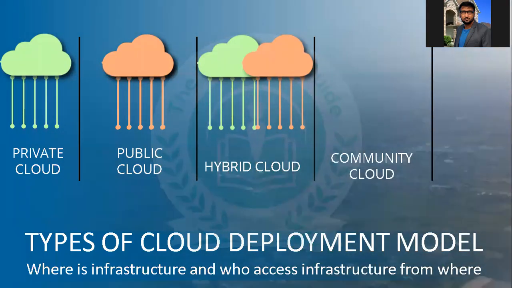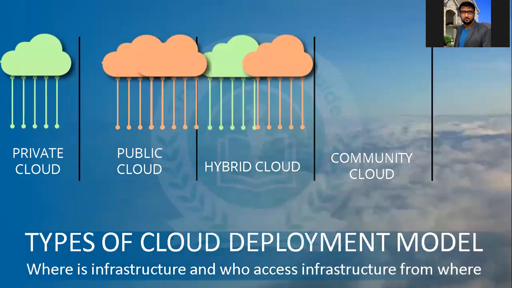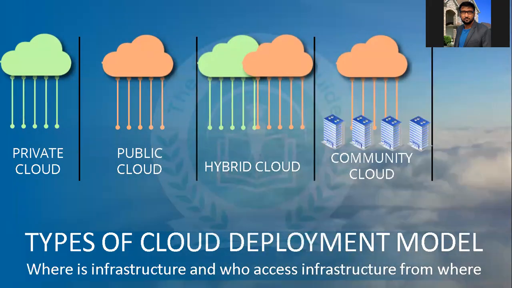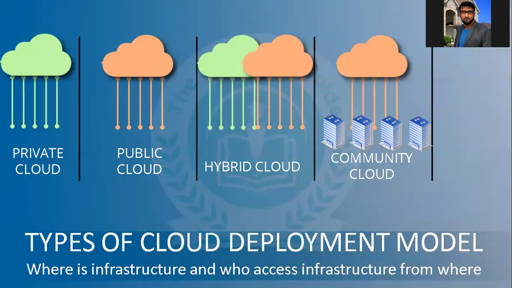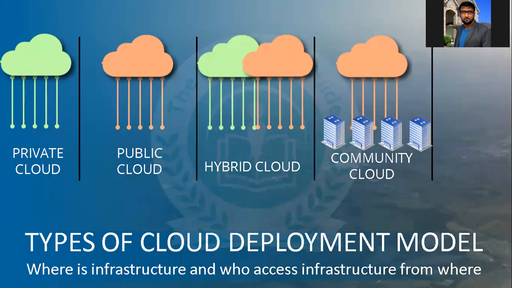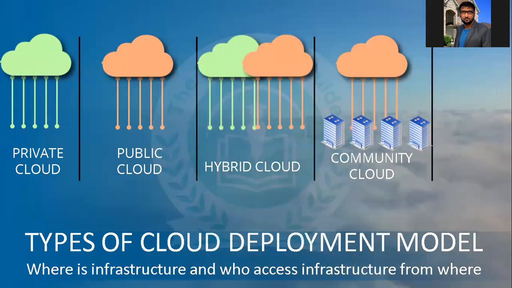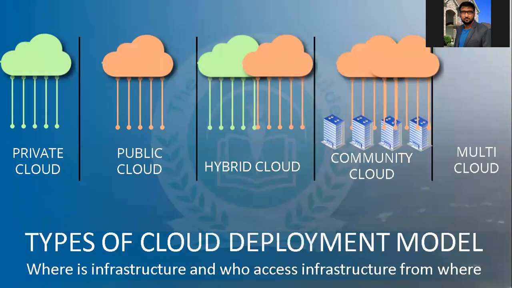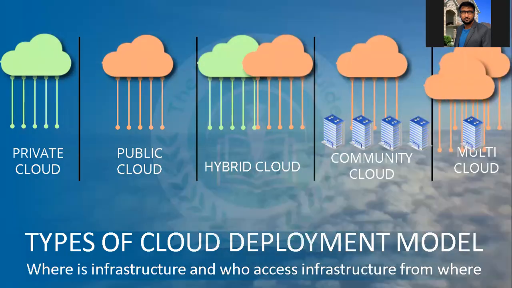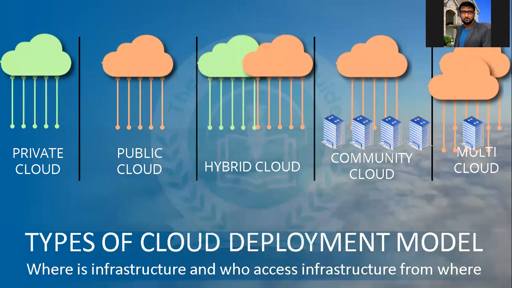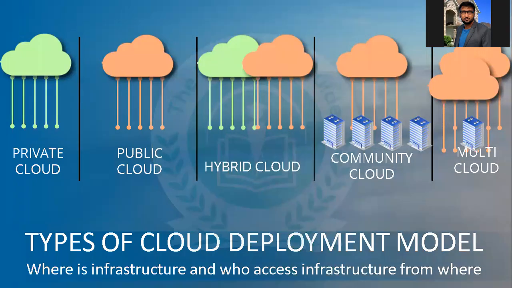The next is the community cloud. What is the community cloud? It is a public cloud, but different organizations use one common platform. Different companies use one common platform, which is called a community model. We will discuss this a little bit in the upcoming slide. What is multi-cloud? Multi-cloud is multiple public clouds accessible by one single organization. You can just see the image and relate.